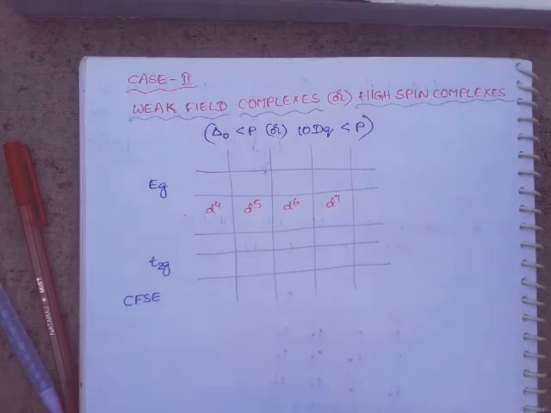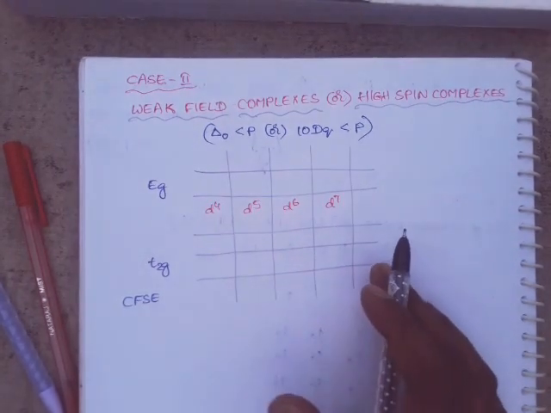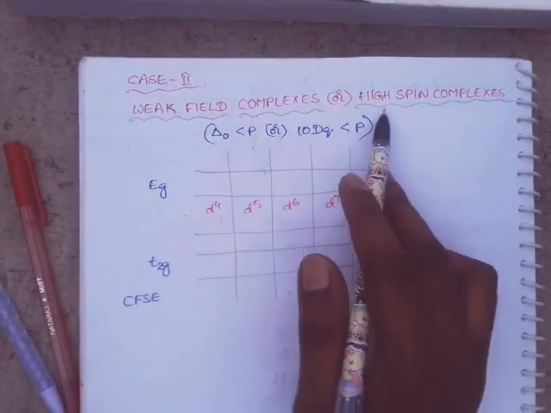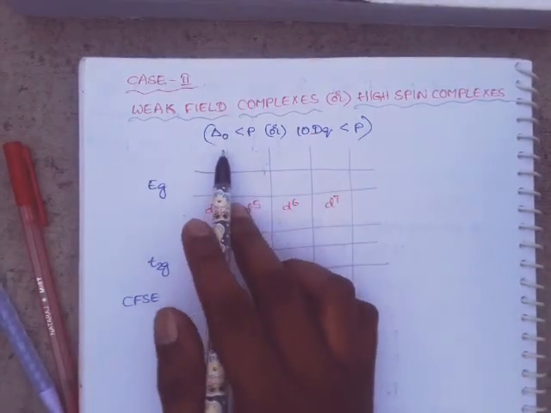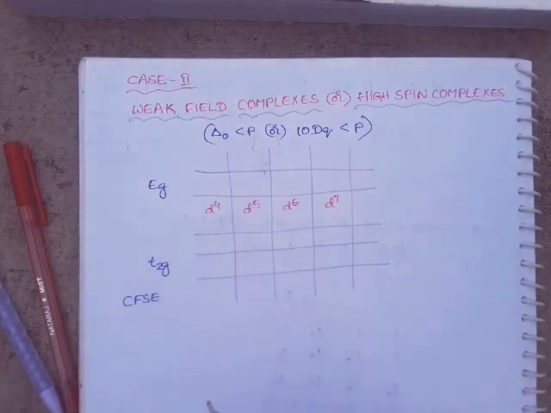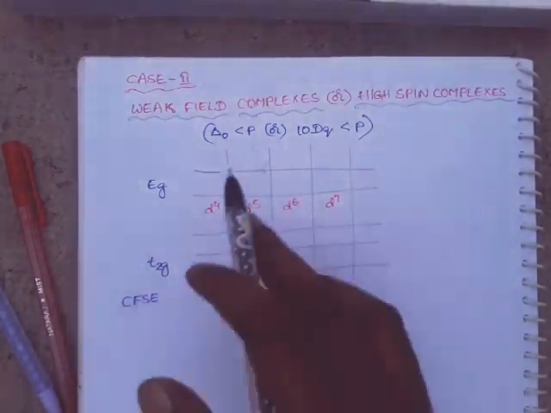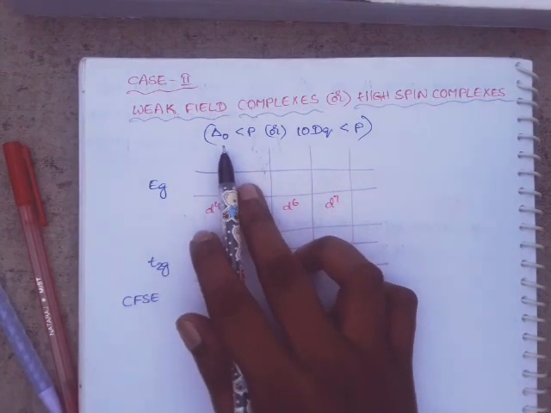Now the CFSE calculation for weak field complexes or high spin complexes. In this case, delta O is less than P. What is the meaning of this? Pairing energy is higher when compared to the crystal field splitting energy.